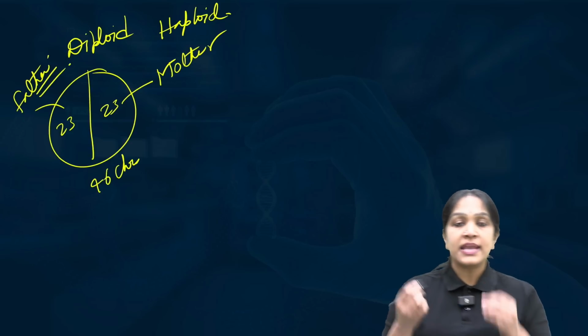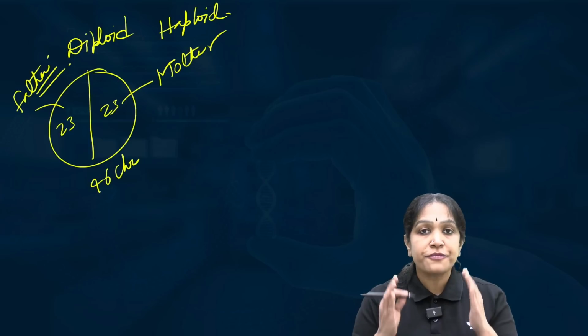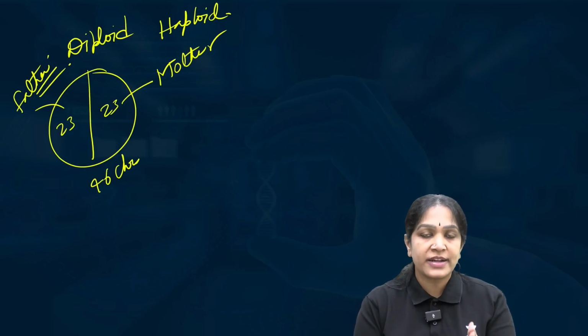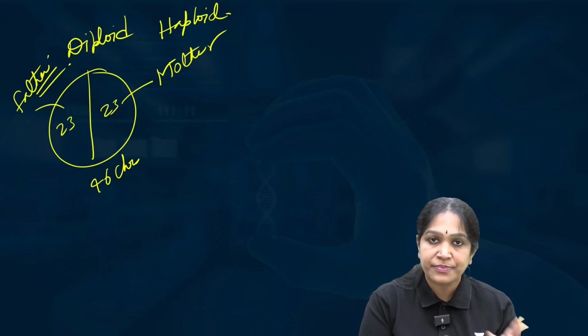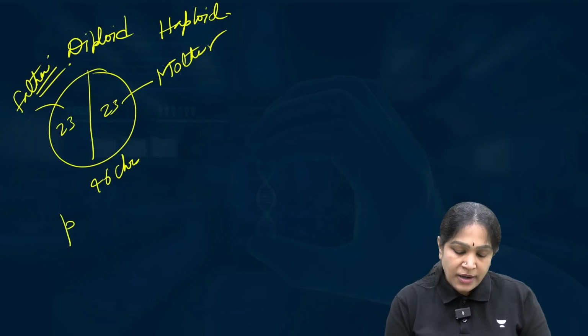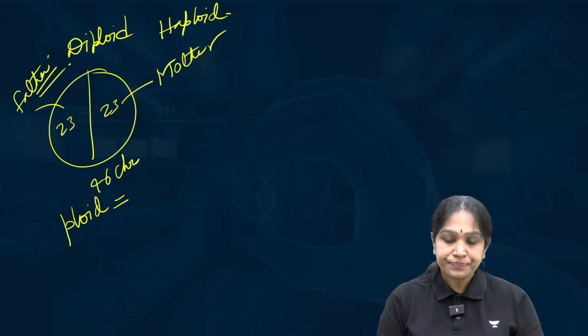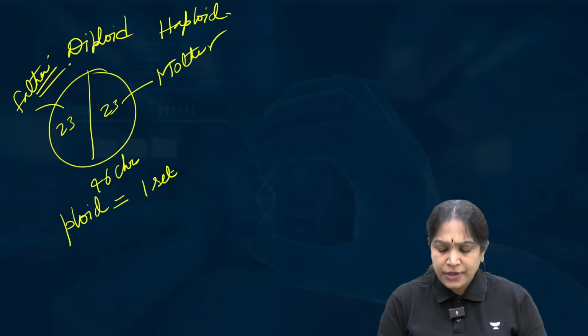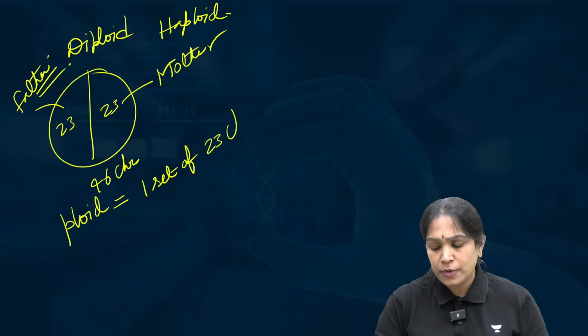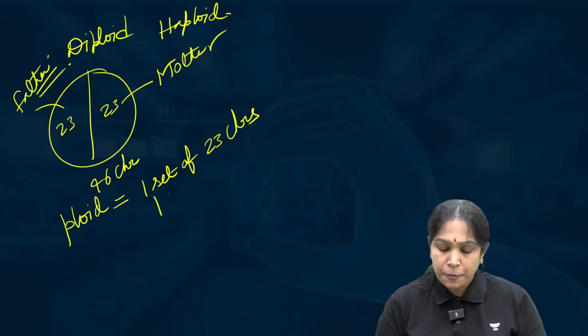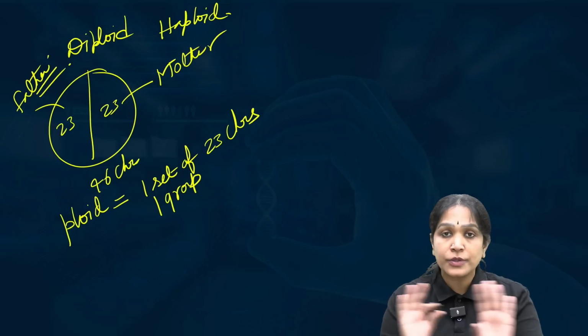I repeat, in our body, every cell has 46 chromosomes. In that, 23 comes from the mother, 23 comes from the father. And what is the meaning of the word ploid? Ploid means one set of 23 chromosomes, one group, the entire group, not one or two chromosomes.